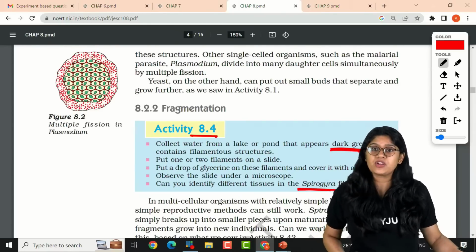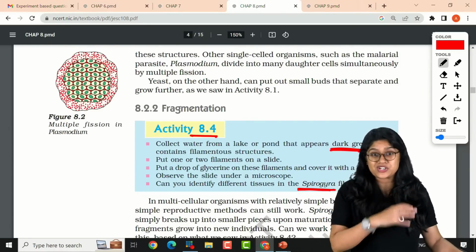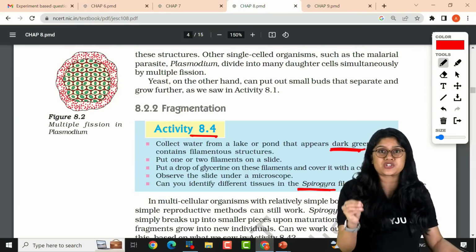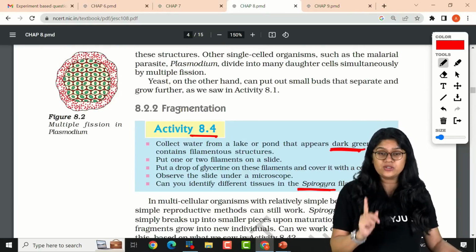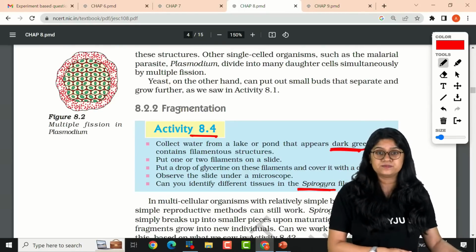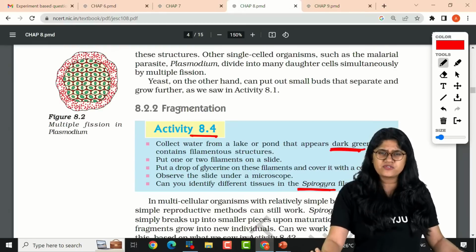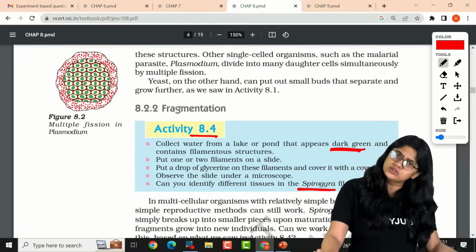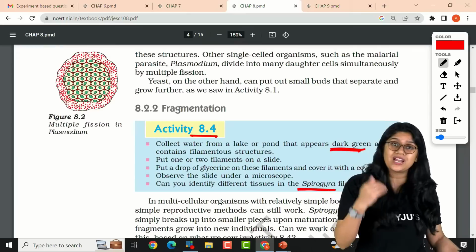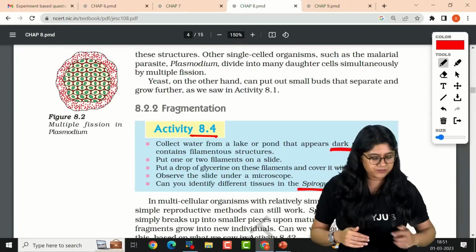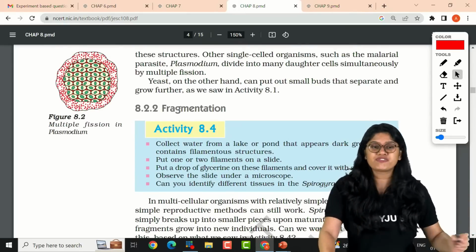MCQs for the marathon, we already did the questions, right? The important NCERT questions of biology. You can please go and check it on the channel. Ma'am, what if only the exercise questions? Yeah, you can do that also. But if you want to do that, please make sure you're reading the NCERT. Good, everyone. The process is fragmentation.